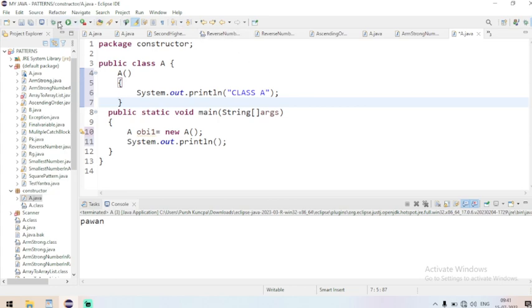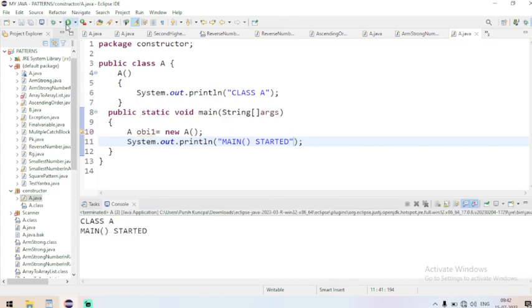When I run the program, let me write something here. This is the main method, so let us say main method started. When I run the program, I'm going to get the output class A and then main method started, because the constructor is executed before the main method body, since object creation is there. Let us maintain it clearly: class A constructor is created. So this is class A.